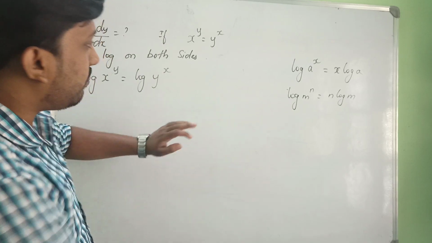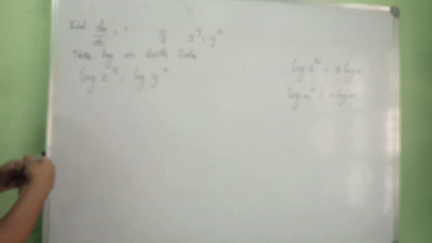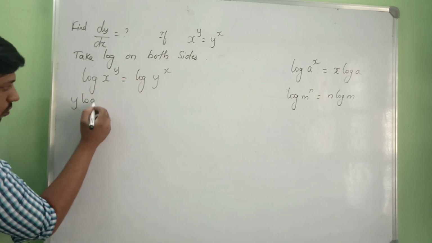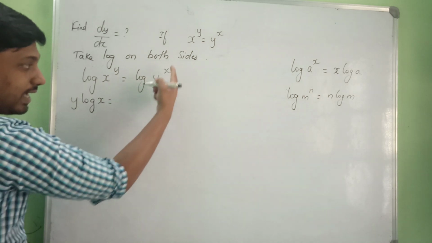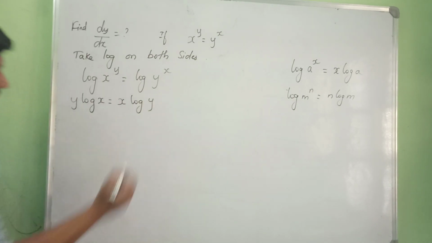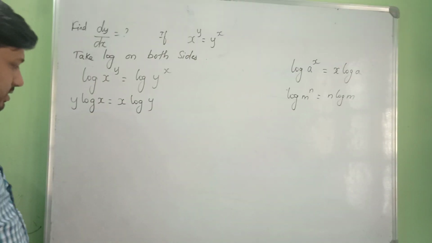So I am applying this rule here. So log of x to the power of y, where does the y come? Y comes in front of log. So it becomes y log x, that is equal to, here x is in the power, so that is going to become x log y. Okay. So now differentiating this.